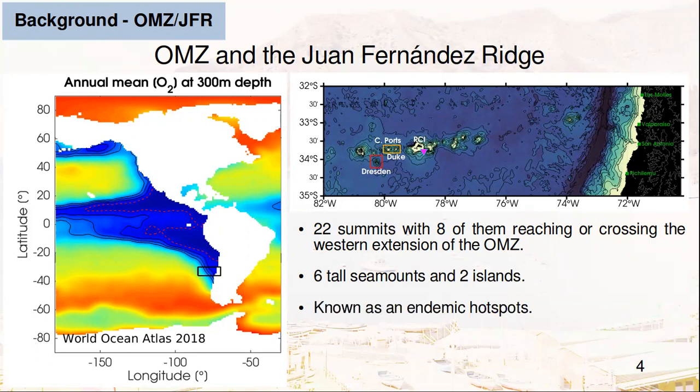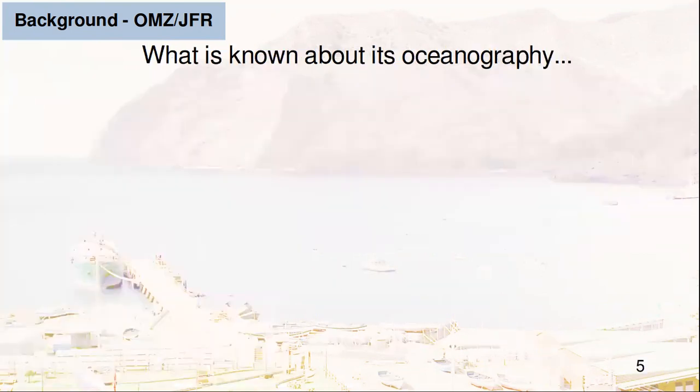These seamounts and islands are known as endemic hotspots, and due to the fragility of their marine ecosystems, they were recently declared as marine protected areas. Remote sensing and modeling studies suggest that primary productivity around the easternmost island of the Juan Fernandez Ridge, Robinson Crusoe, has a significant influence of water of coastal origin through the strong mesoscale activity of the region, and that submesoscale variability related to von Karman vortexes can locally increase it.